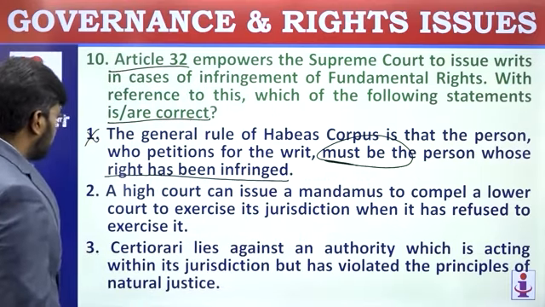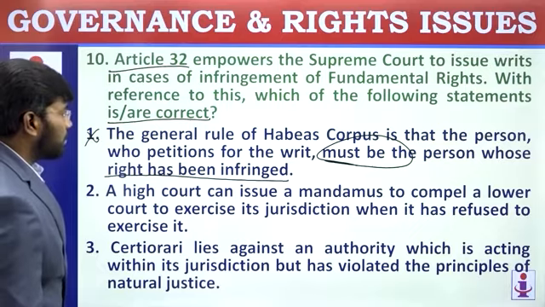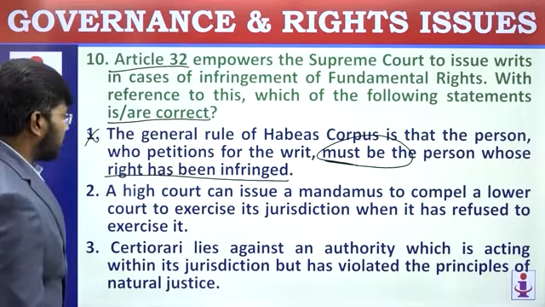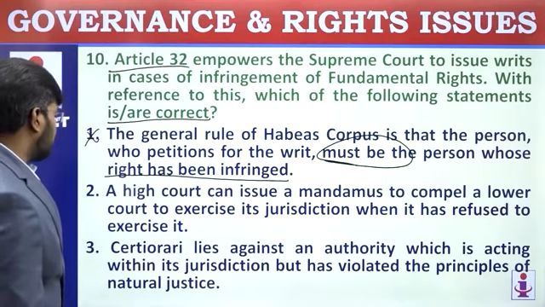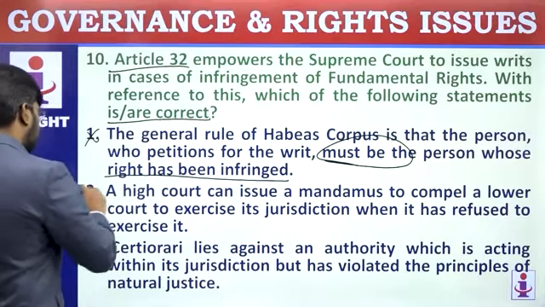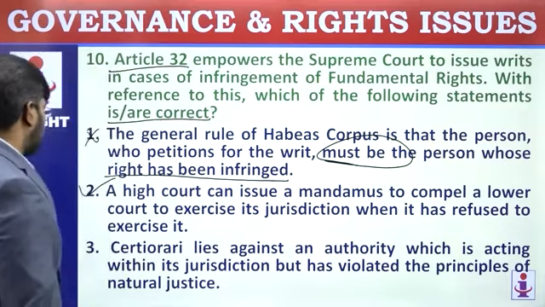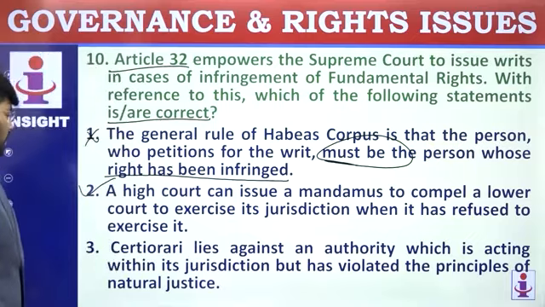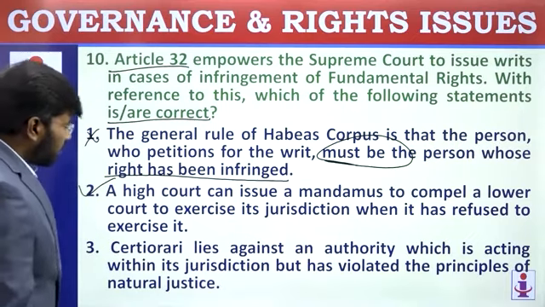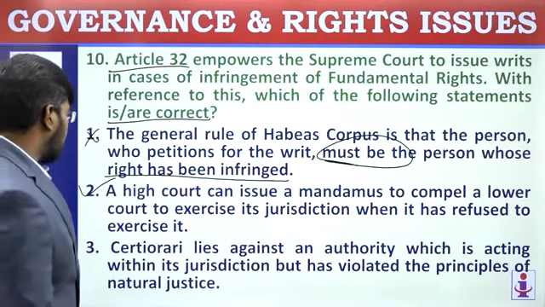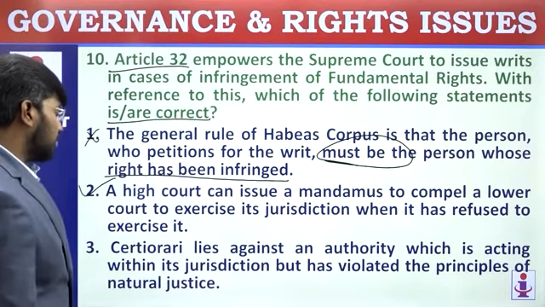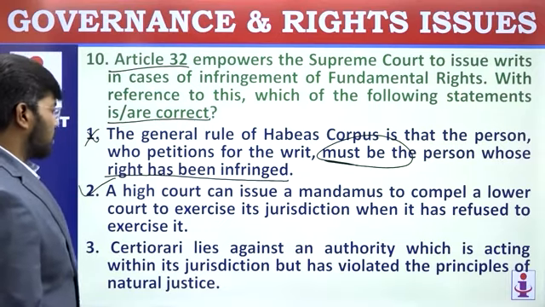Read the second statement. A high court can issue mandamus to compel a lower court to exercise its jurisdiction when it has refused to exercise it. Yeah, the high court has its power under Article 226. So, no issues. Let's go on to the third statement. Certiorari lies against an authority which is acting within its jurisdiction but has violated the principle of natural justice.